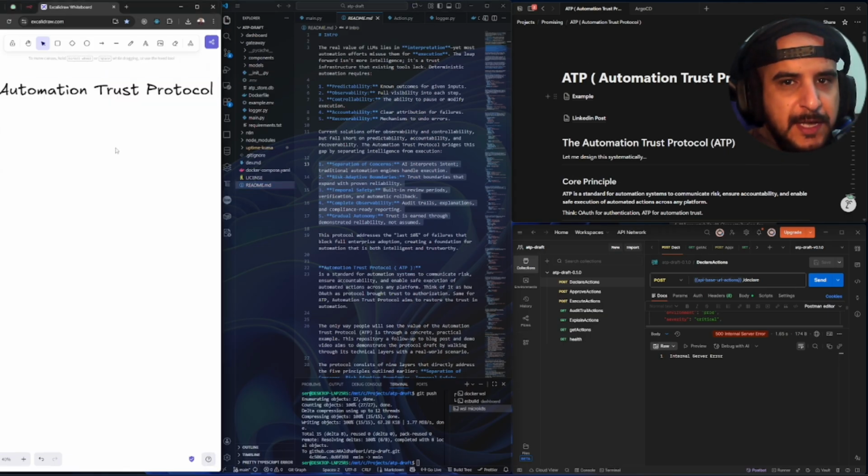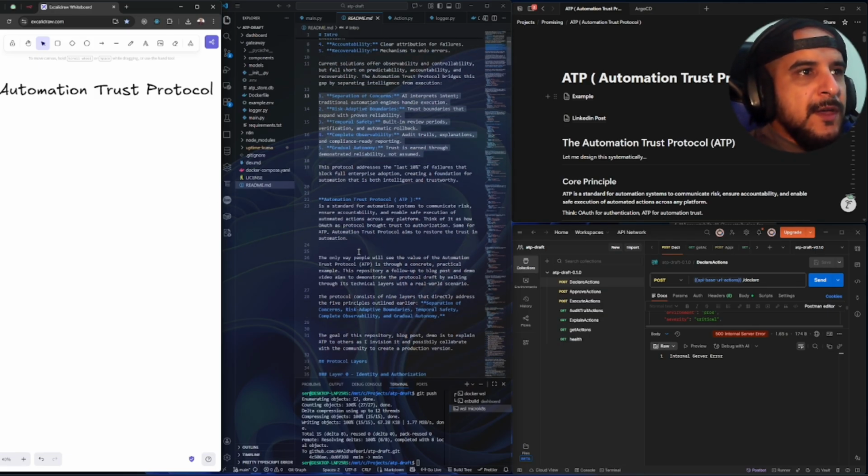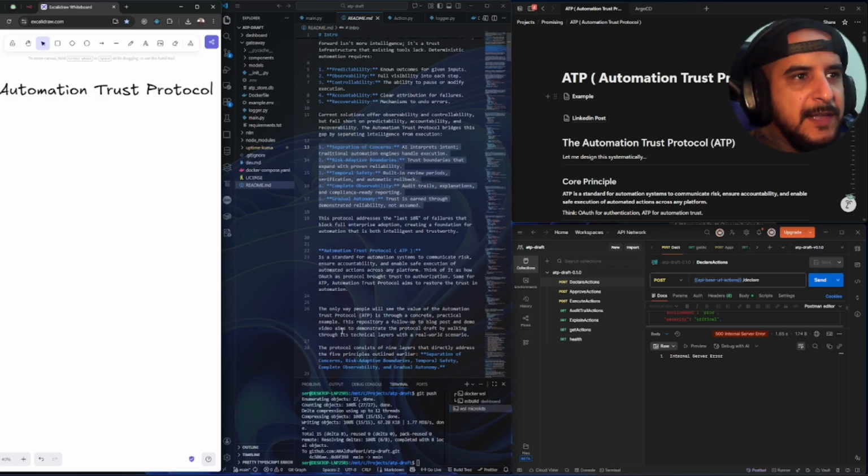So the purpose of this video, I said again, just to get the idea to the people, and we're going to spend some minutes giving an introduction, the full specification, the Git repository that has also the demo that was implemented based on that draft specification. And why are we doing all of that? As I said, shipping a production protocol for automation requires a lot of people, a lot of minds to review it, and that's how we have amazing protocols, HTTP and other protocols that we have in the tech industry.